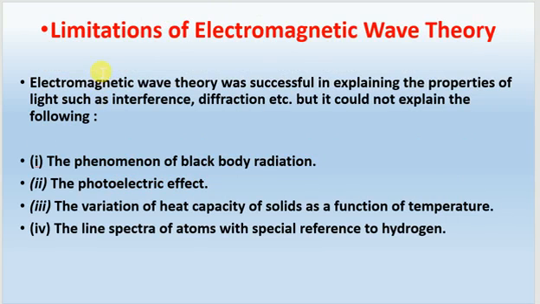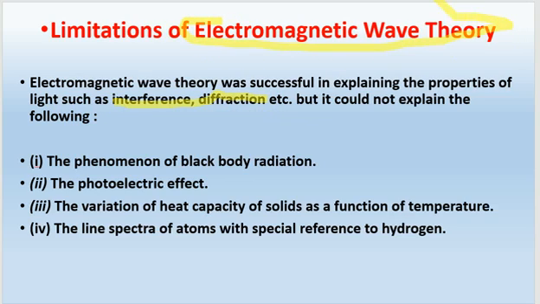So there are certain limitations of electromagnetic wave theory. What are these? Many properties of electromagnetic radiation or light, such as interference and diffraction, can be explained by using this wave theory.